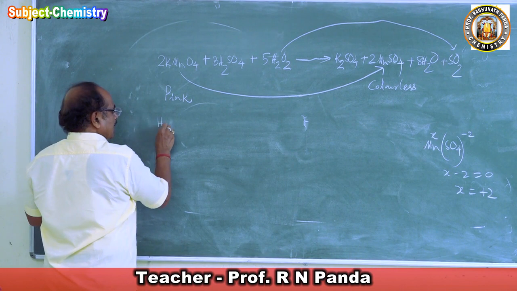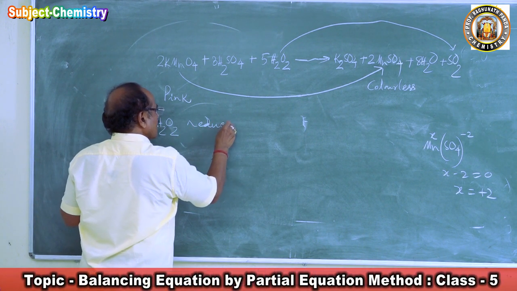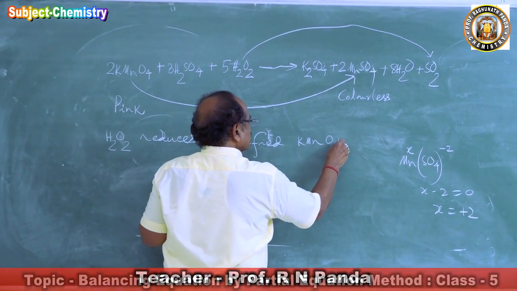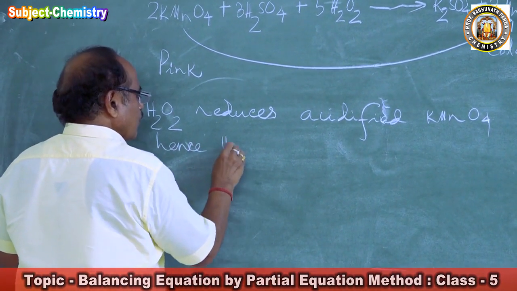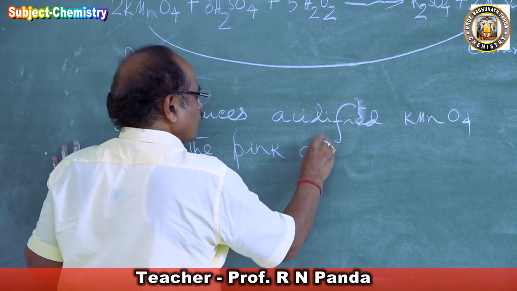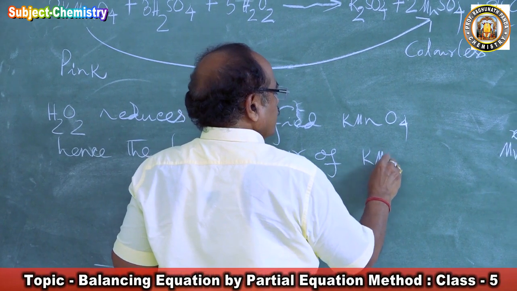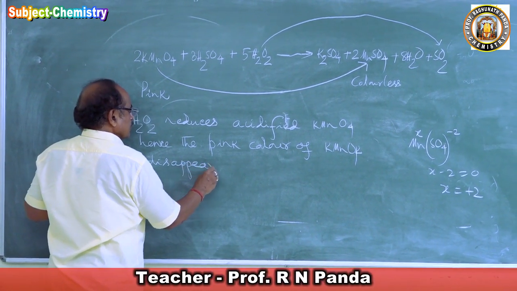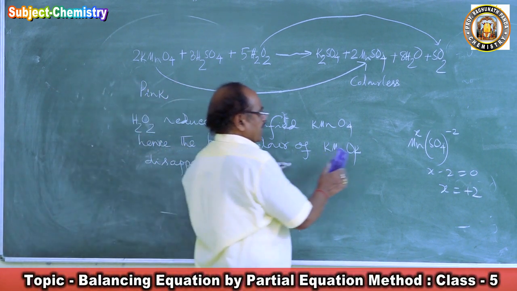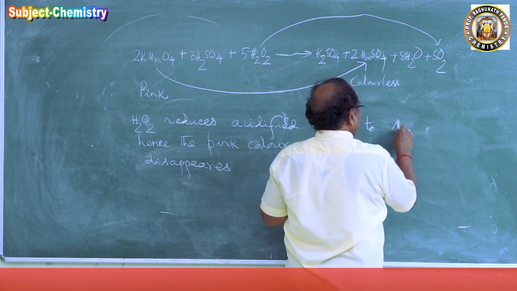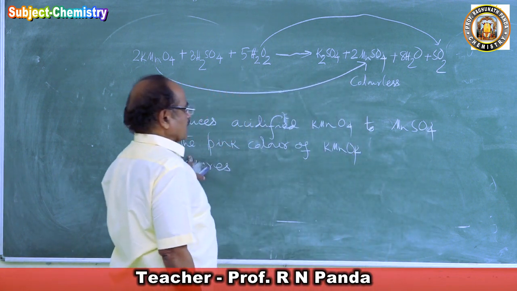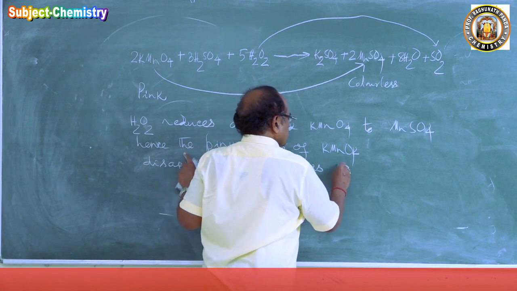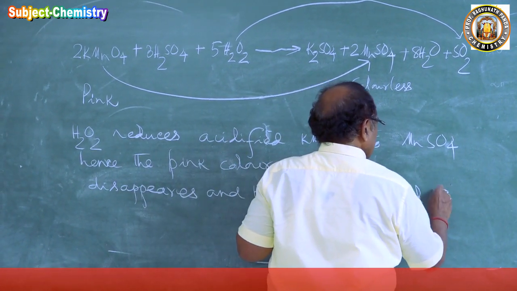So hydrogen peroxide is oxidized by potassium permanganate, or we will say hydrogen peroxide reduces acidified KMnO4 to MnSO4, hence the pink color of KMnO4 disappears, and hydrogen peroxide is oxidized to oxygen.